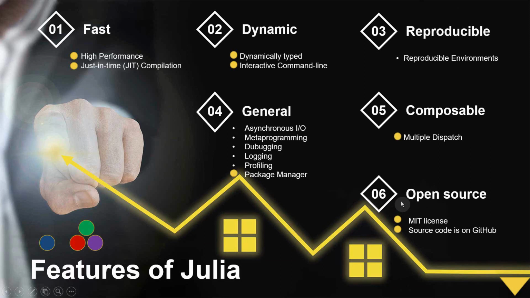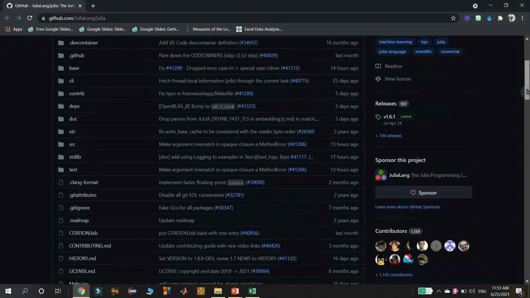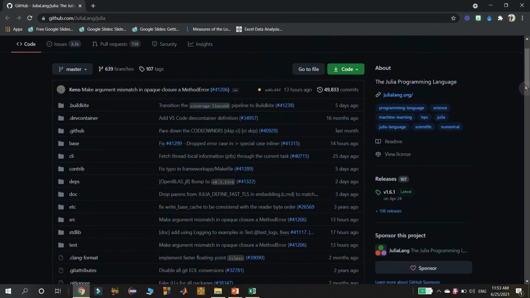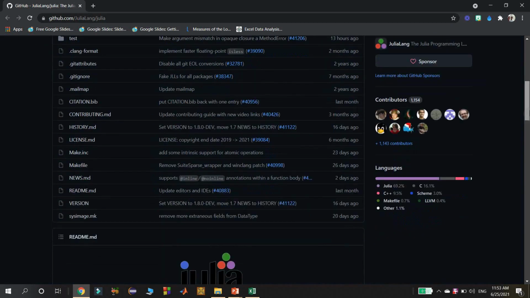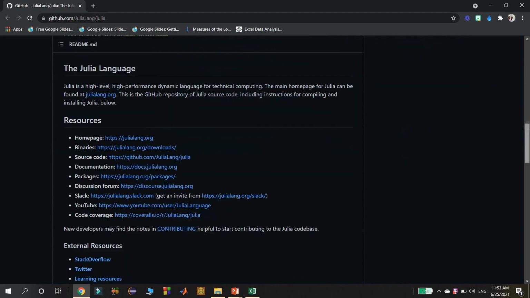And the next thing is Julia is open source, licensed under the MIT license, and its source code is available on GitHub. Now I am going to show the source code of the Julia programming language on GitHub. This is the GitHub repository of the Julia programming language, where you can find everything about this language. Its source code and its readme text, everything you can find here.